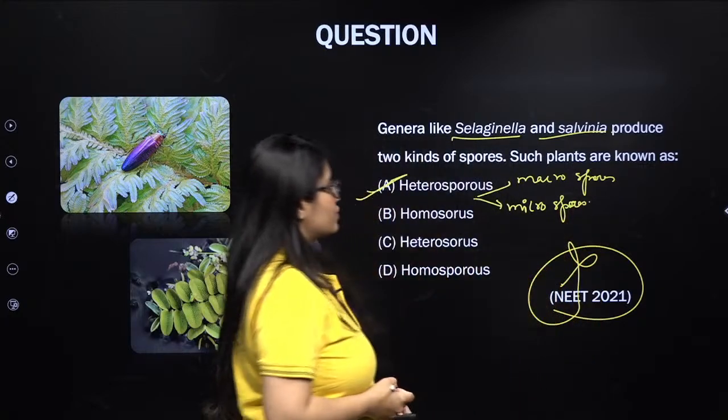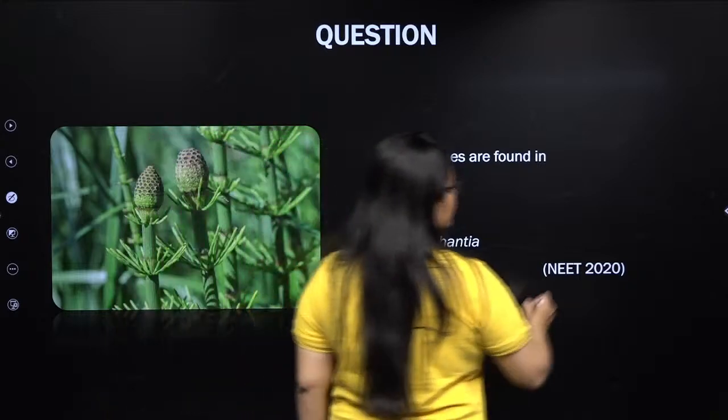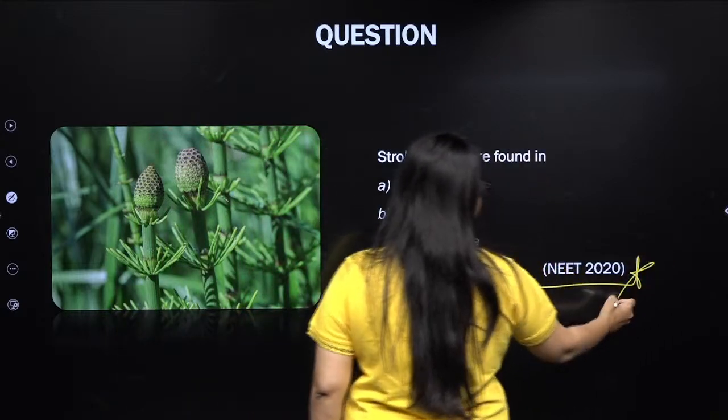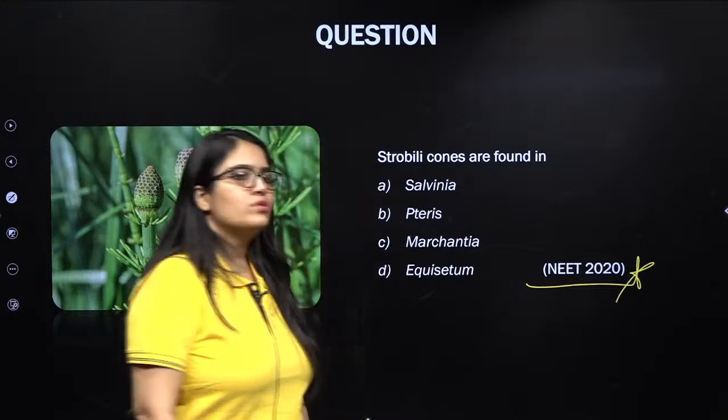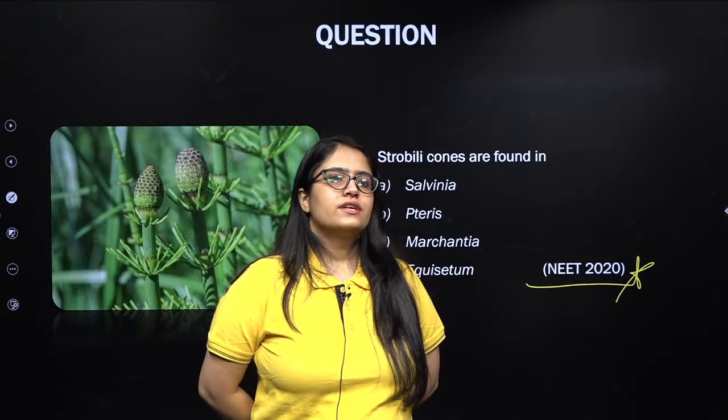Next question. Strobili or cones are found in. This question was asked in NEET 2020. Come on guys, any guesses? Strobili are found in. Any guesses?